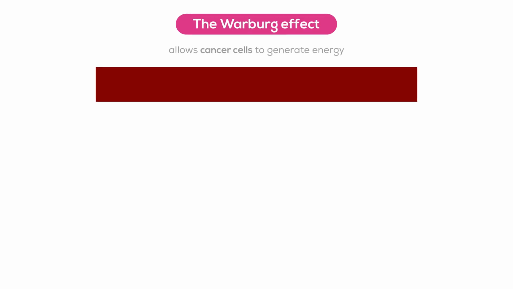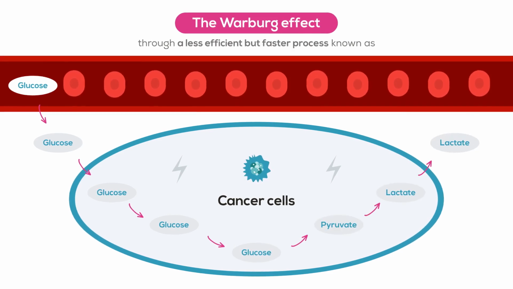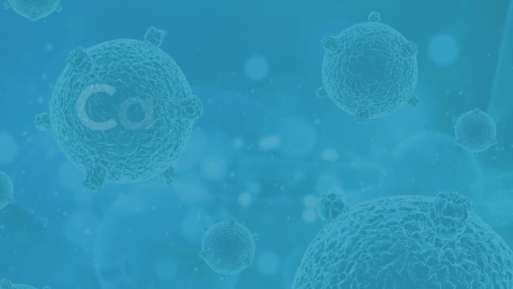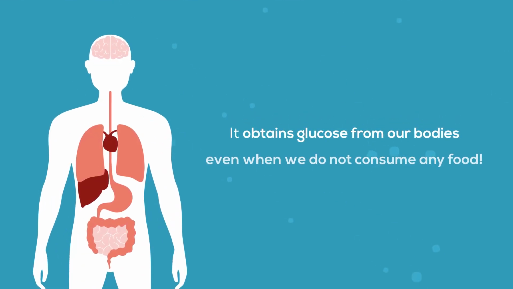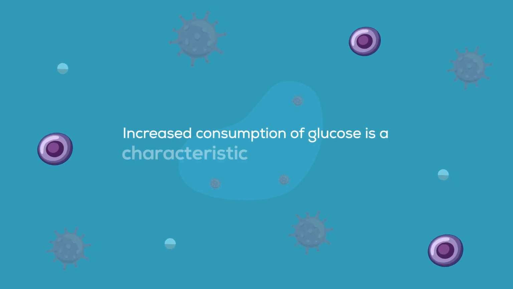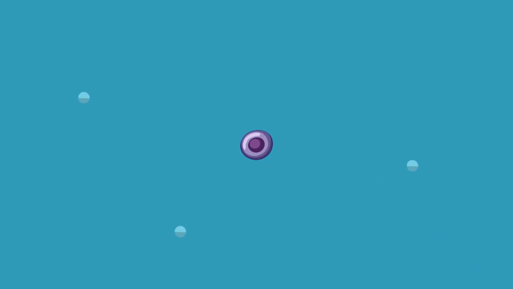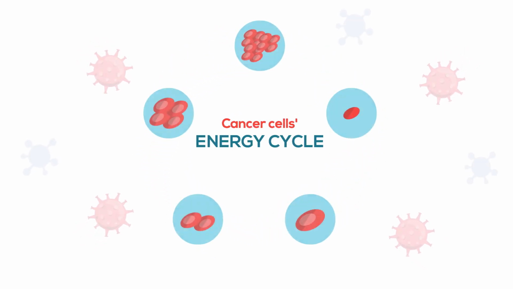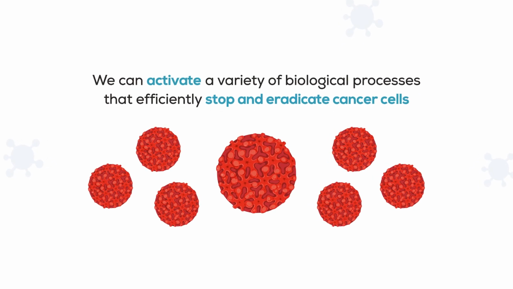The Warburg effect allows cancer cells to generate energy through a less efficient but faster process known as aerobic glycolysis. Cancer cells consume around 200 times the amount of glucose that normal cells do. It obtains glucose from our bodies, even when we do not consume any food. This increased consumption of glucose is a characteristic of cancer cells and sets them apart from normal cells, allowing them to rapidly grow and divide. By interfering with cancer cells' energy cycle, we can activate a variety of biological processes that efficiently stop and eradicate cancer cells.